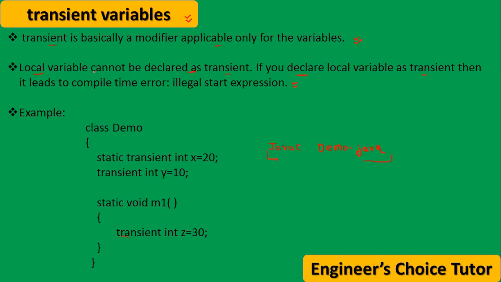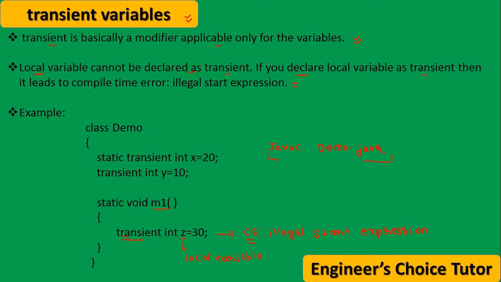See this rule: a local variable cannot be declared as transient. Inside the method m1 there is one variable z. This z is nothing but a local variable, and you are declaring the local variable as transient. So during compilation, it will throw a compile time error. What is that compile time error? Illegal start expression. Is it clear? So here we will get the compile time error in this case.